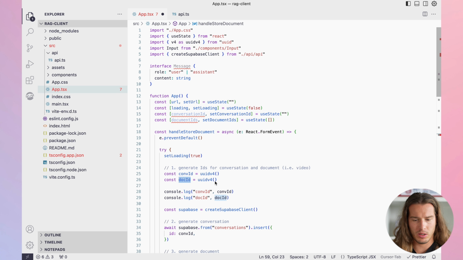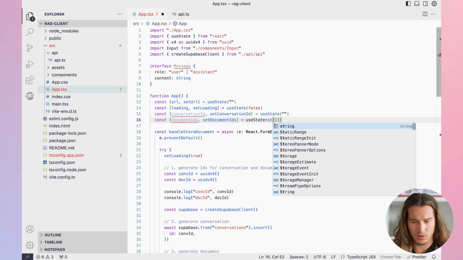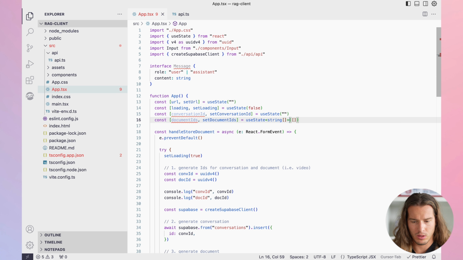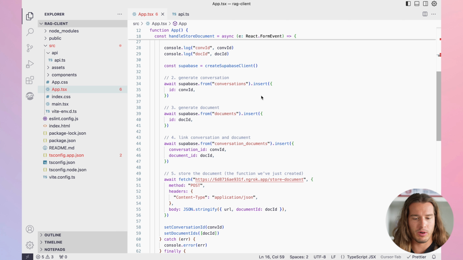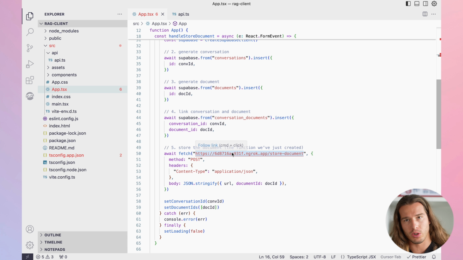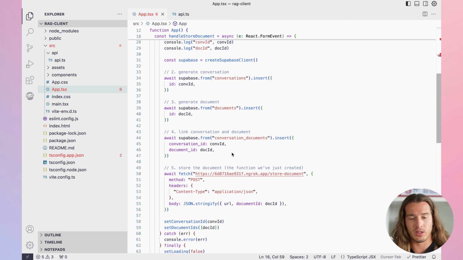And it's screaming here. I think we just need to set string here, and then TypeScript will stop screaming. And that's basically after we generated all these objects, after we stored the document. You can see that there is also a lot of potential here for making it faster, by not awaiting everything, but just doing Promise.all.